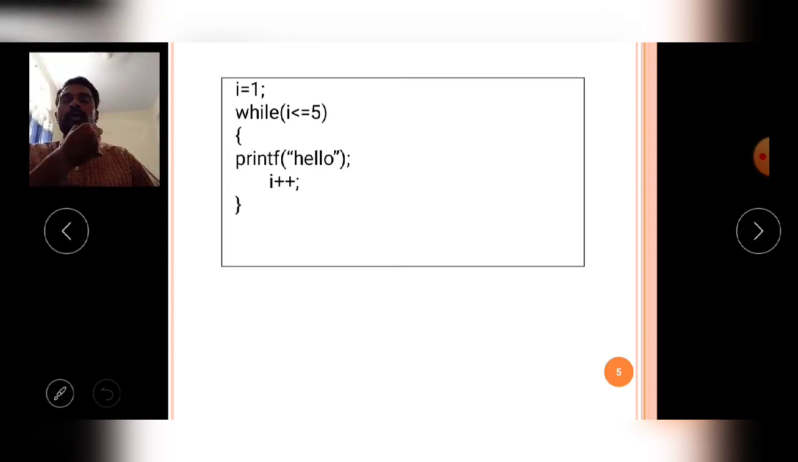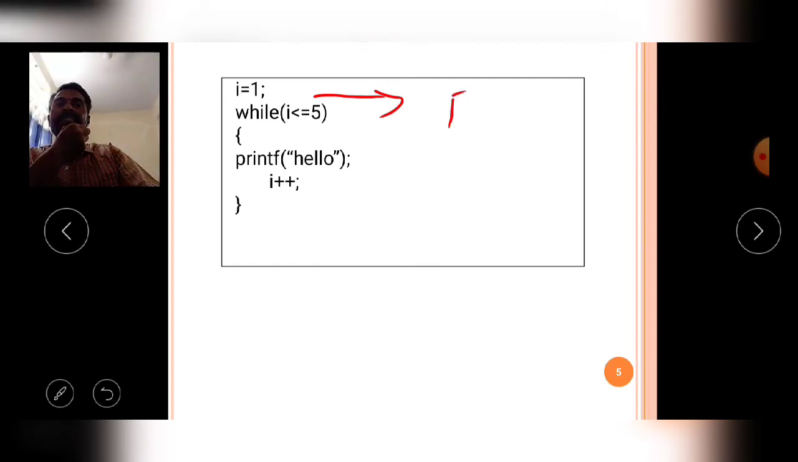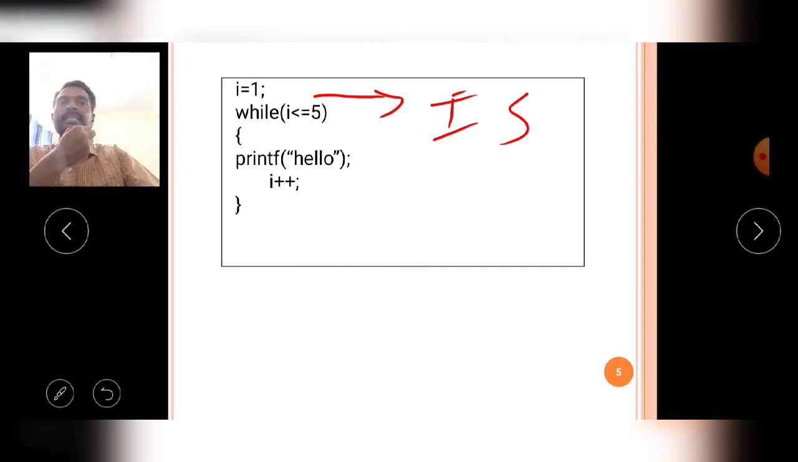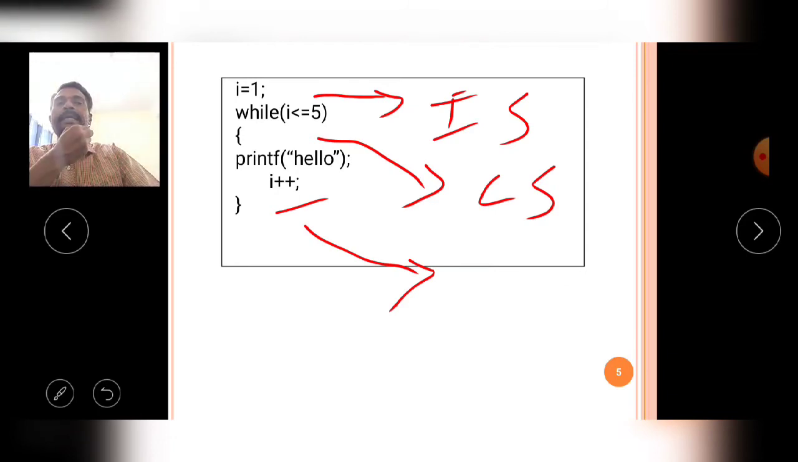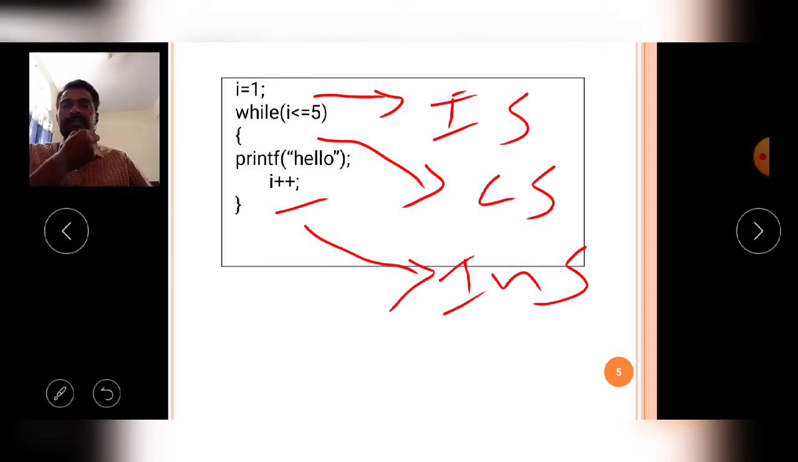Okay, so now observe this example carefully. In the first line, I is assigned to 1, so this statement is called the initialization statement. Now, I is less than or equal to 5, this condition is called the condition statement. Now here, I is assigned to I plus 1, so this is called the increment statement.